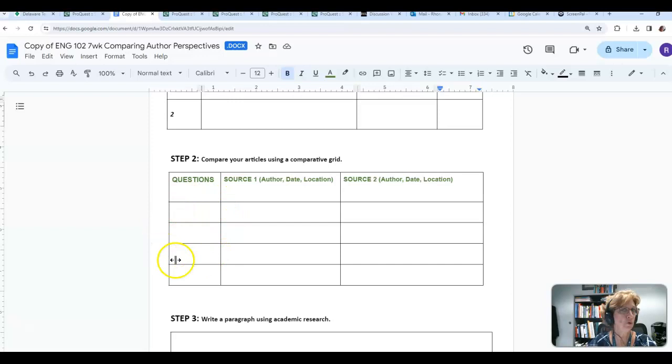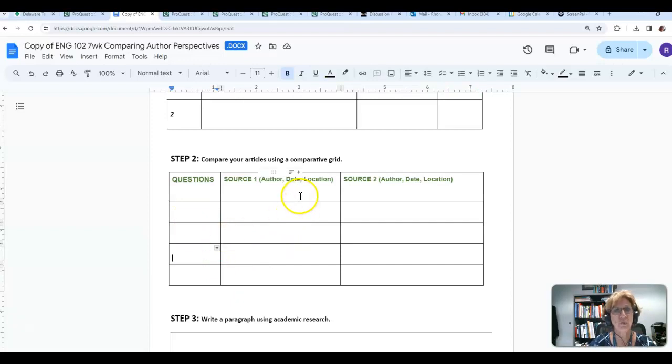So these are not new questions you're making up. You're going to go back to your literature review, and in that research question analysis section, you created 3 questions. Please check my feedback to see if I tweaked them, if I changed them a little. So you're going to take those modified questions and you're going to put them here in the question boxes.